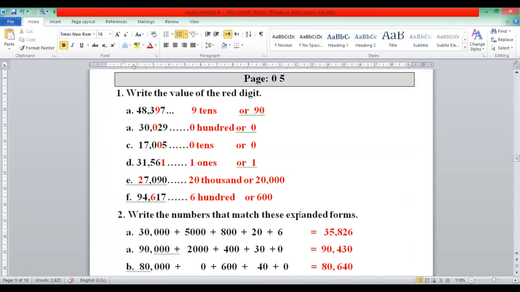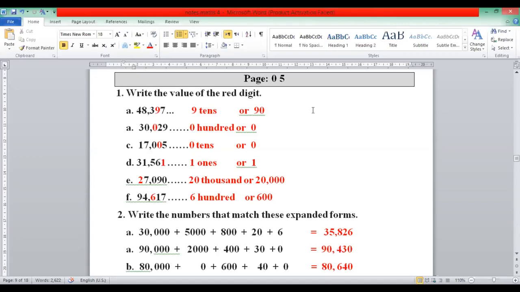Write the value of the red digit. 5-digit numbers are given. Here some digits are red, and we are going to find the place value. Meaning the value of the digit is ones, tens, 100, 1000 or 10,000.